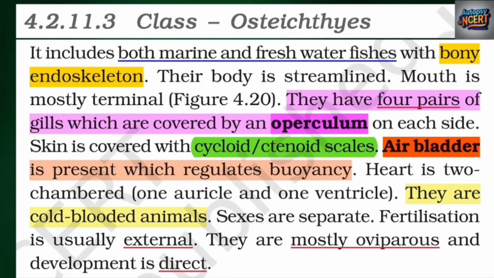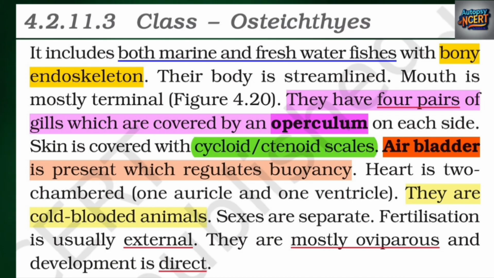Class Osteichthyes. It includes both marine and freshwater fishes with bony endoskeleton. Their body is streamlined. Mouth is mostly terminal. They have 4 pairs of gills which are covered by an operculum on each side. Skin is covered with cycloid, ctenoid scales. Air bladder is present which regulates buoyancy.